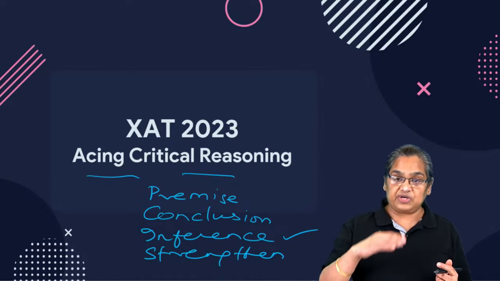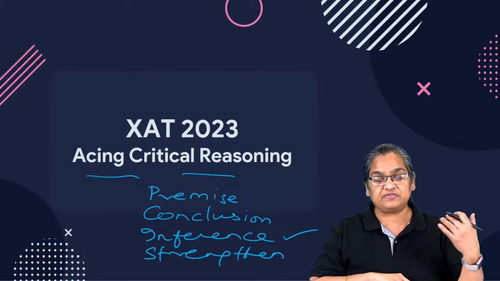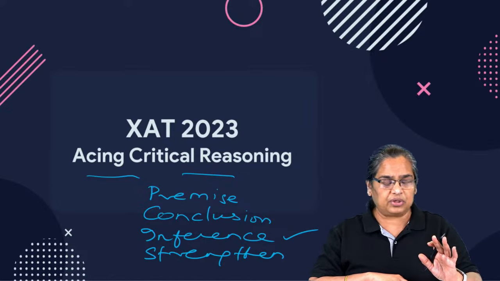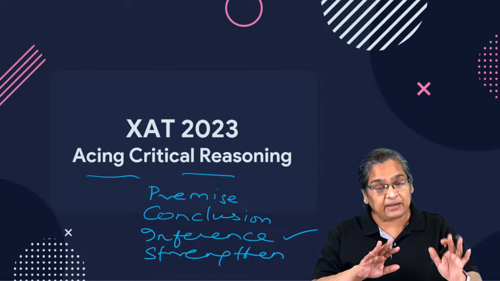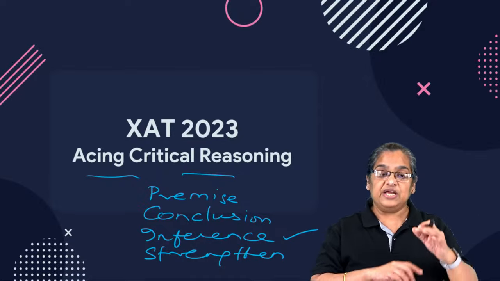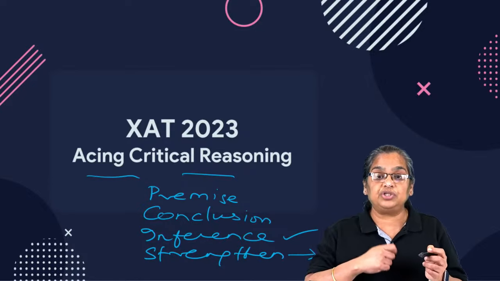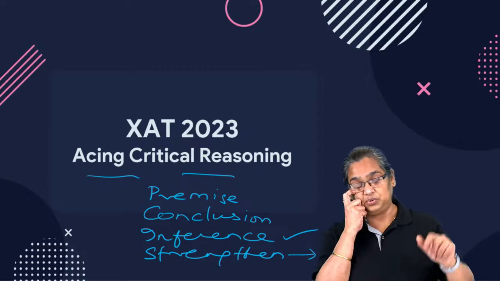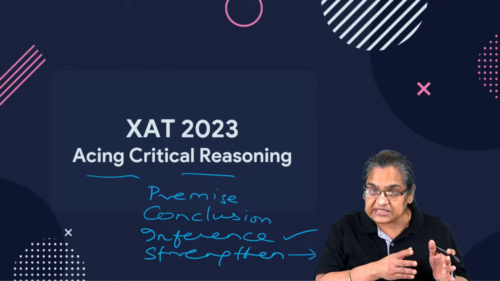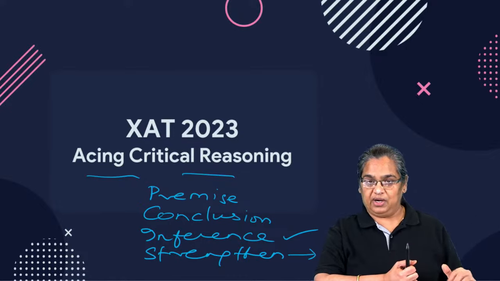That means strengthen the conclusion, because the resting point of an argument is the conclusion. So when the question says which of the following if true, that means they are giving you additional information. If the additional information given to you is true, will it make the conclusion stronger? Will it make you say, yes, your conclusion is right? That is what strengthens an argument. So it looks like another premise, another fact, another piece of evidence that has been given to you to say that the conclusion is correct.